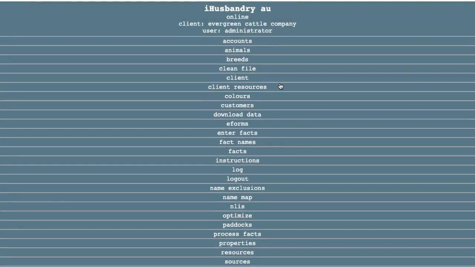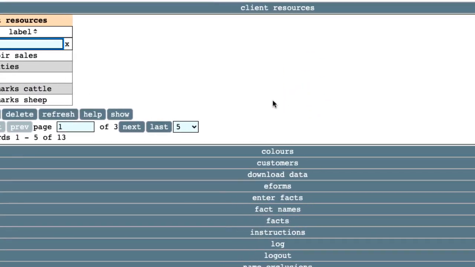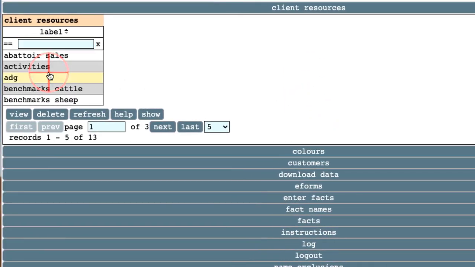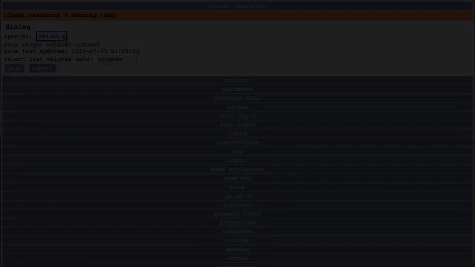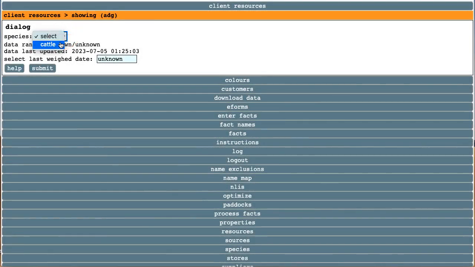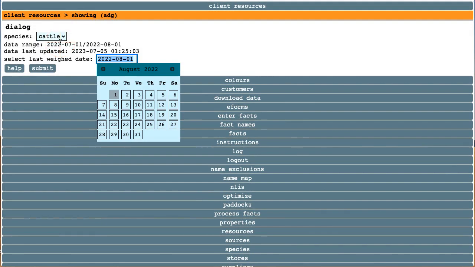The average daily gain resource shows actual and forecast weight data about the enterprise's animals. Weights are shown in kilograms for the last two weights closest to the last weighed date. For best results, animals should be weighed regularly. For actual data, select the species and set the last weighed date.